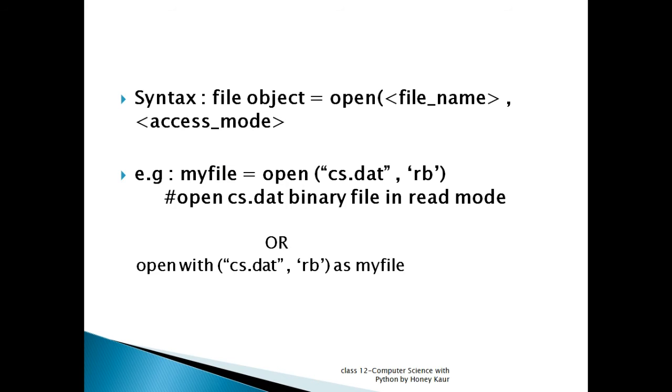Coming to the syntax, we have the open function with the name cs.dat as the binary file, and rb is the mode, that is, to read the binary file. In the same way, the open function can be used with the with statement, and in this we can have the binary file as myfile. So this myfile here as well as myfile here is the file handler, the file object, the file pointer which is pointing to this cs.dat file in memory and allows us to open it in read mode.